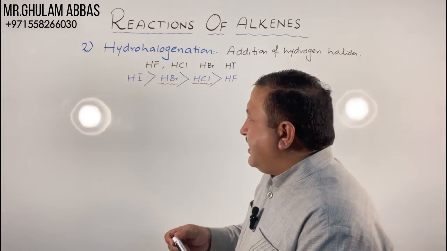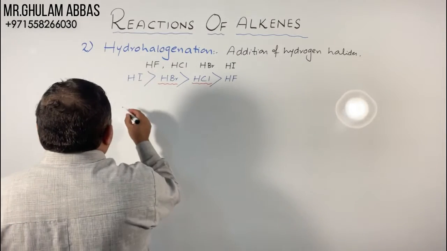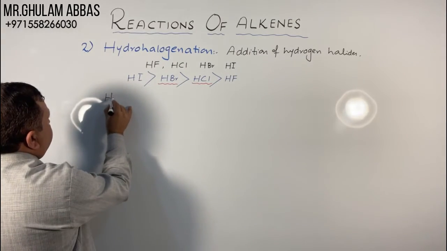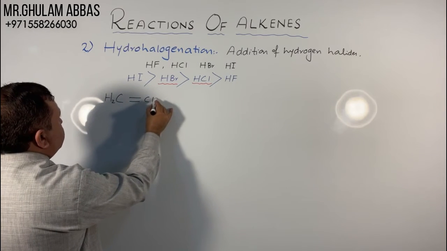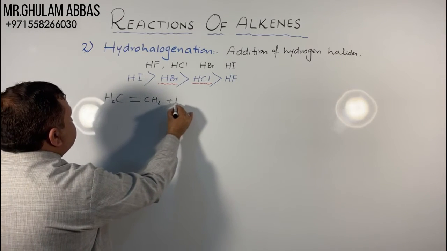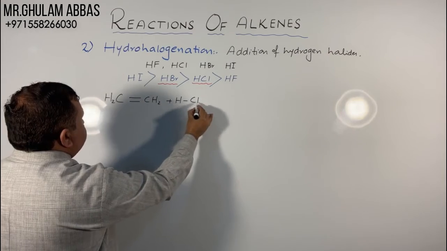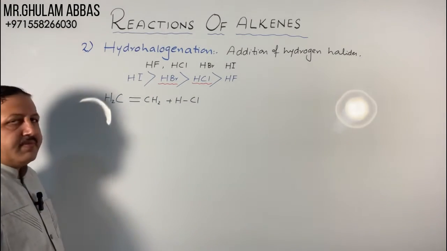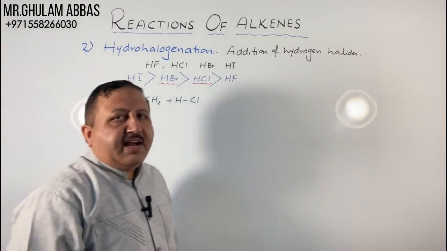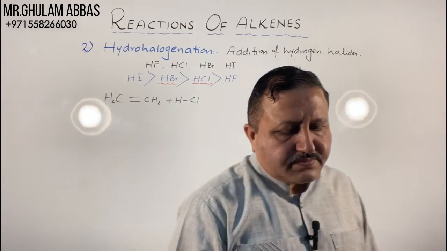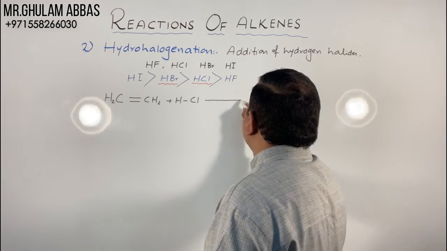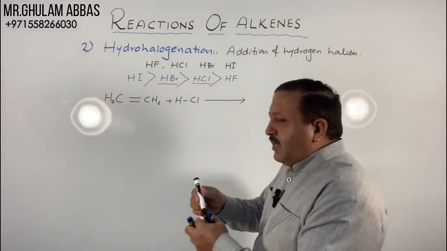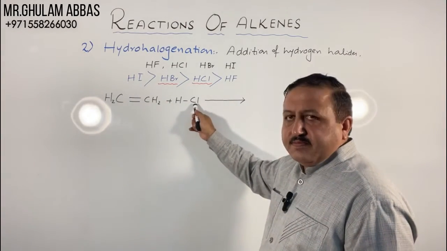Now the next point is, what will happen with CH2=CH2 plus HCl? Addition of hydrogen halide. The simple concept is, there are 2 parts of HCl.